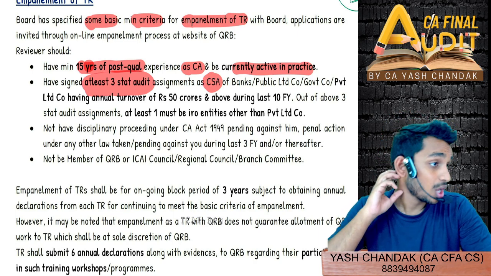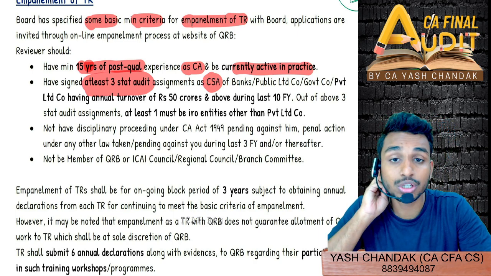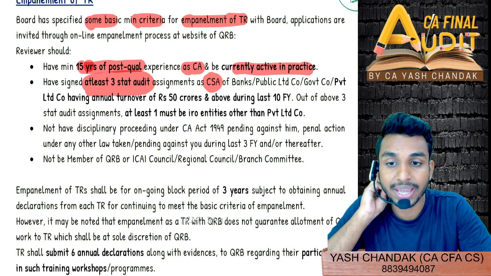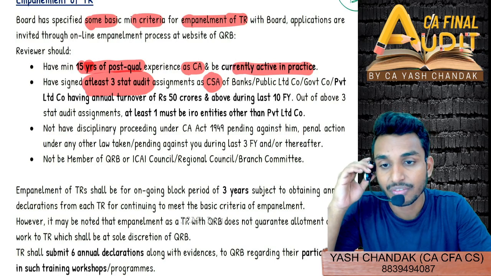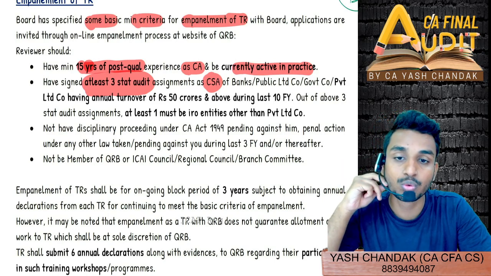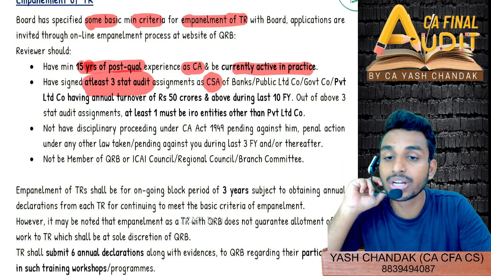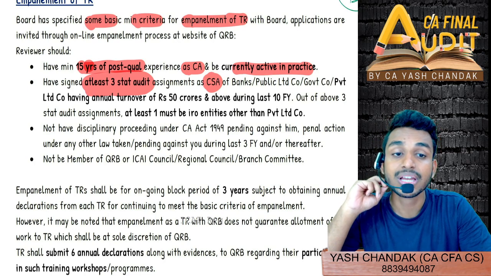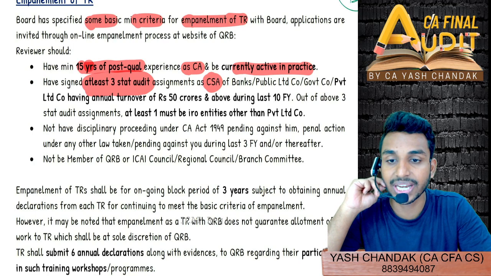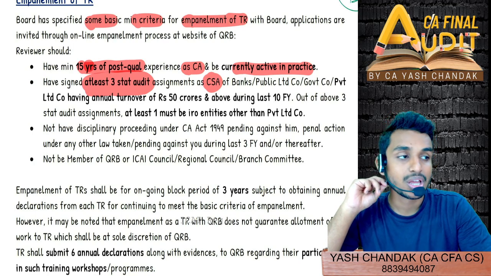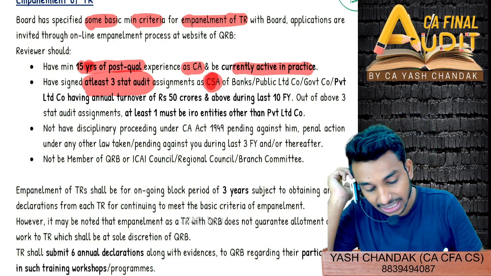So if you want to do any sort of statutory branch audit of banks, like the audits that we come across in the month of April, right? For 1 or 2 days we visit the branch and do the entire audit. That sort of audit, if you want to perform, then you need to have a peer review certificate from 1st April 2025, right? Phase 4 onwards. But here what we are seeing is central statutory audit.